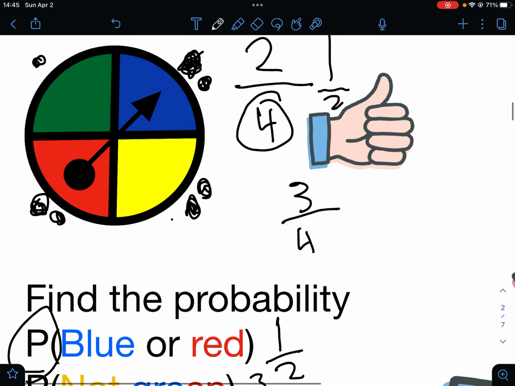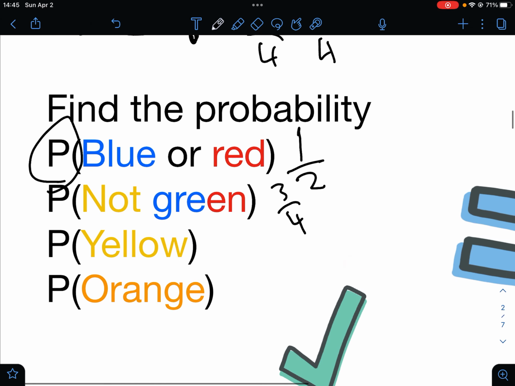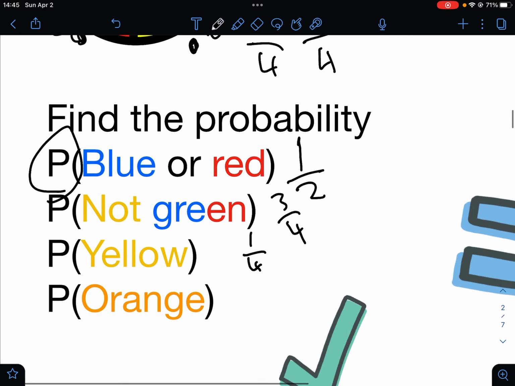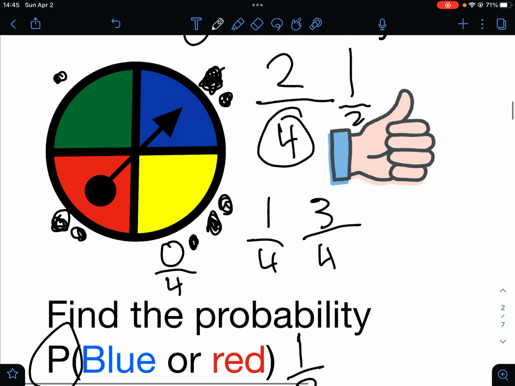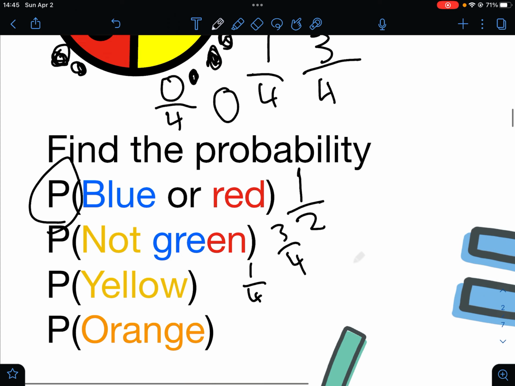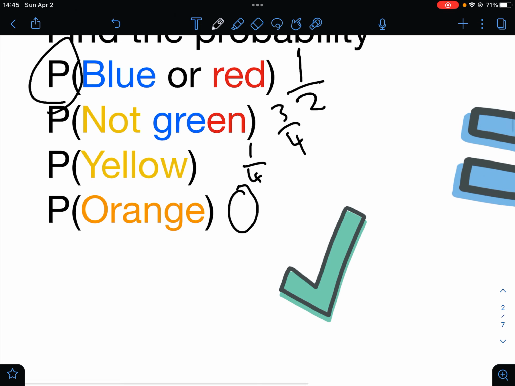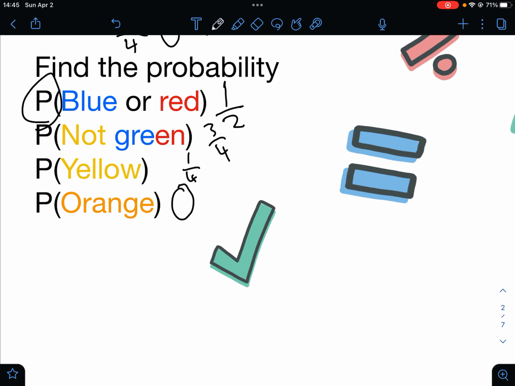Now the chance to get a yellow, we have 1 and 4. So our answer is 1/4. Now orange, we would count to see how many oranges there are, and there's 0, and we would put it over 4 because there's 4 outcomes, and that simplifies to 0. So the answer to this one is 0 because you cannot get an orange. It is impossible.